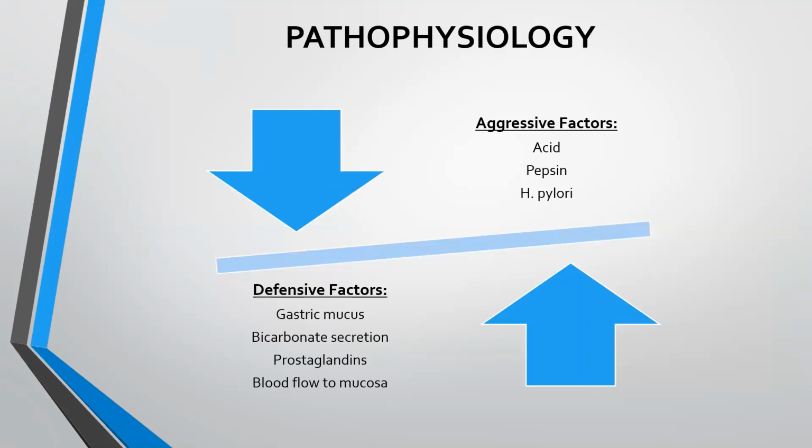Next, regarding the pathophysiology, basically, the peptic ulcer results due to the imbalance between aggressive factors and defensive factors in the stomach. There is a decrease in defensive factors such as gastric mucus, bicarbonate secretion, prostaglandins, and blood flow to the mucosa, whereas there is an increase in aggressive factors such as acid, pepsin, and H. pylori.